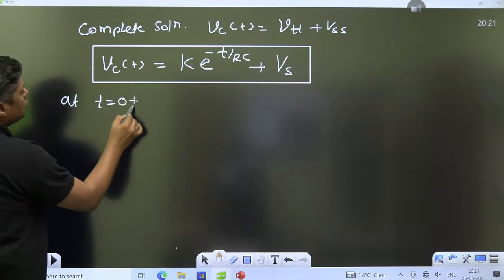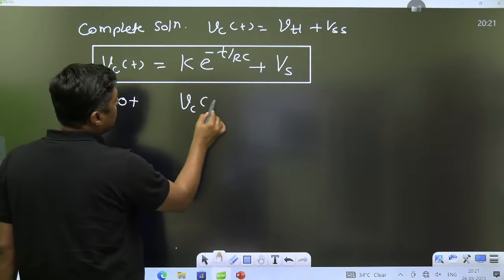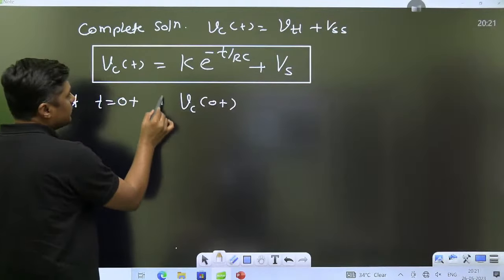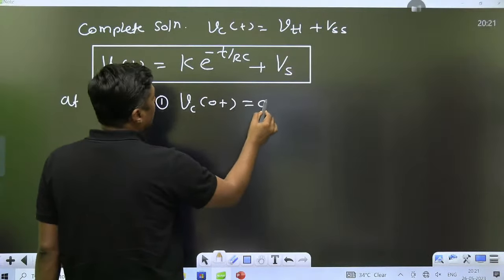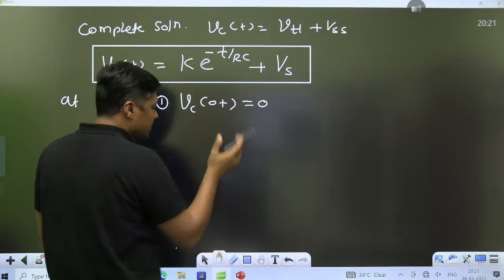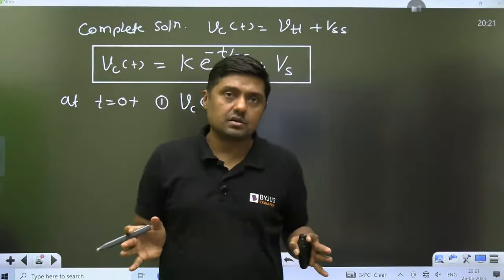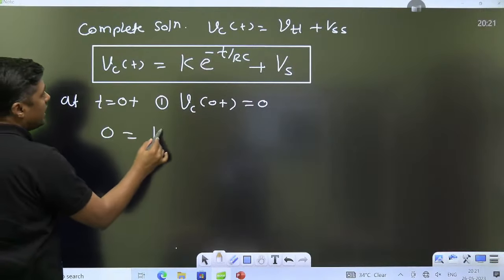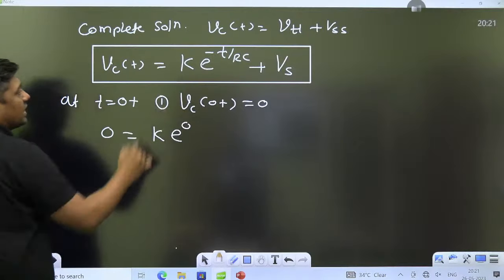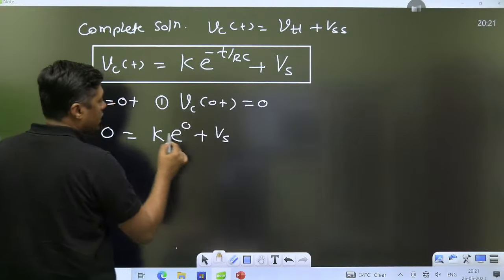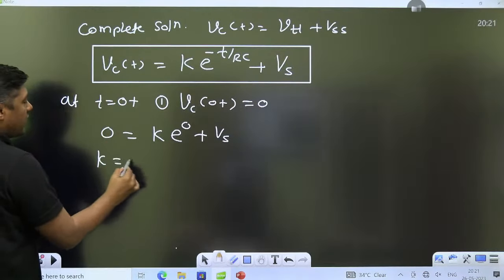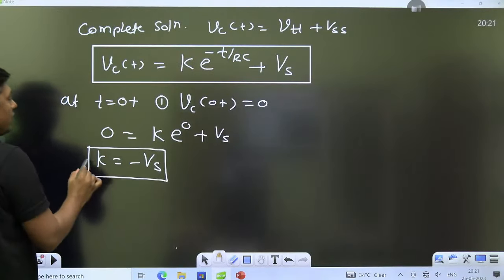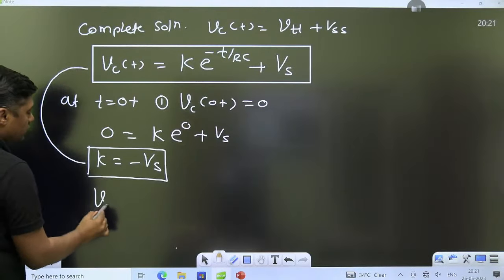Exactly at t equal to 0 plus, what is the voltage across the capacitor? There may be two cases. First case, Vc is equal to 0. If the initial voltage across the capacitor is 0, it means it is unenergized. Then put the value here: K e raised to power 0 plus Vs, exactly at time 0 plus. So what is the value of K? K will become minus Vs. When I put this value, what is the solution?